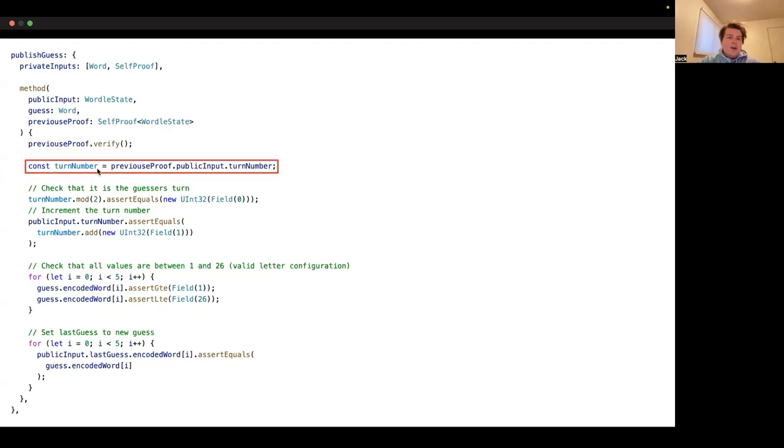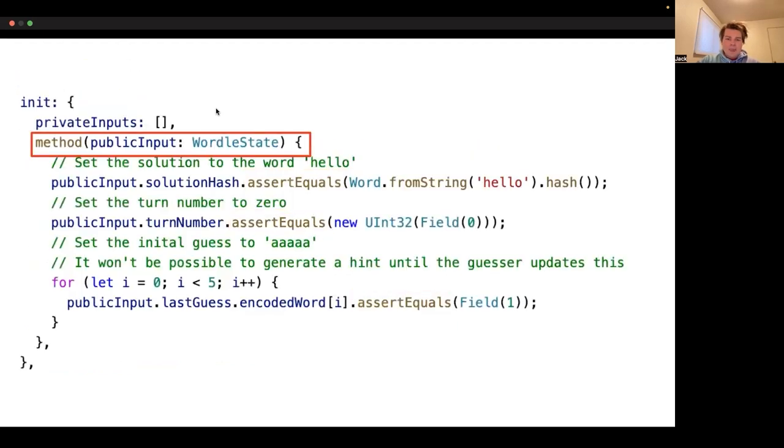Then we get our turn number, but again, we can't grab it from the blockchain anymore. And so what we do is we use this previous proof that we passed in. In this case, let's suppose that it came from running the init method. And we grab the turn number from the public input. And this is stored if we go back all the way here.